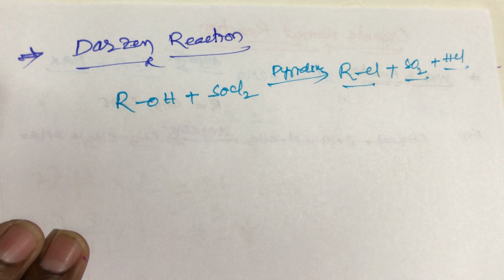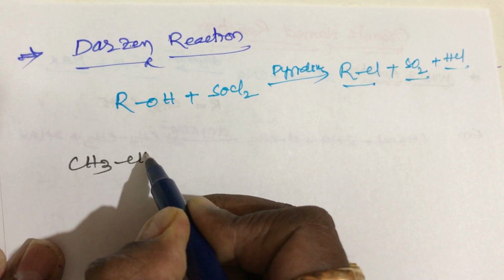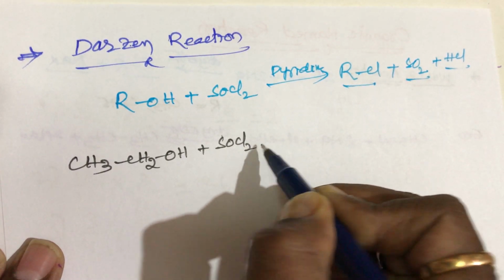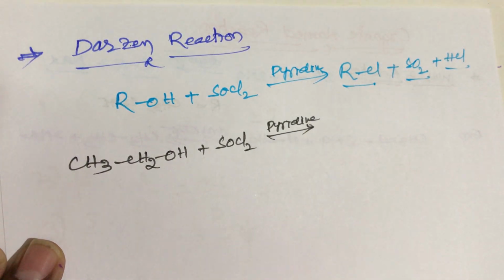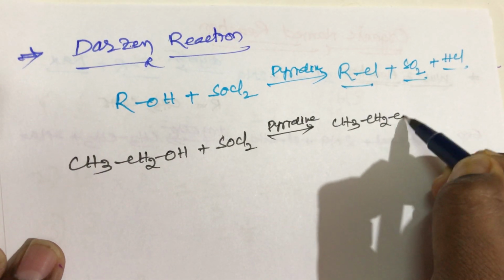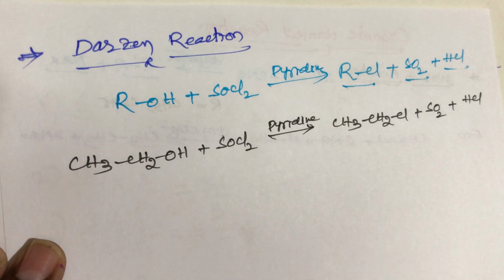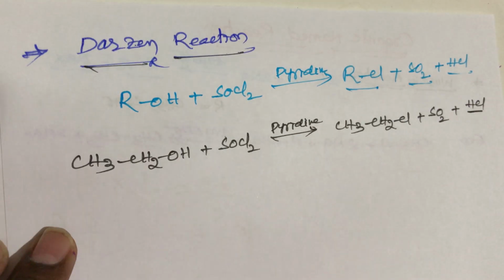Now take an example in the Darzens reaction: when ethyl alcohol reacts with sulfonyl chloride in the presence of pyridine, we get ethyl chloride, CH3CH2Cl, plus sulfur dioxide plus hydrochloric acid. So this is the Darzens named reaction.